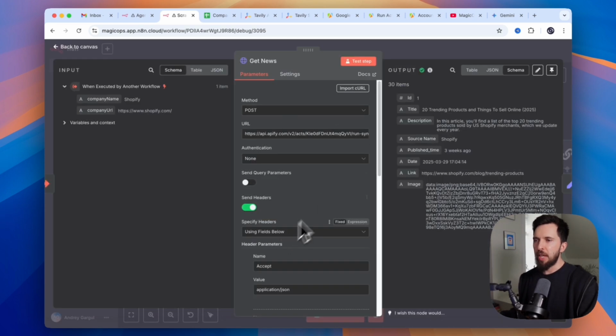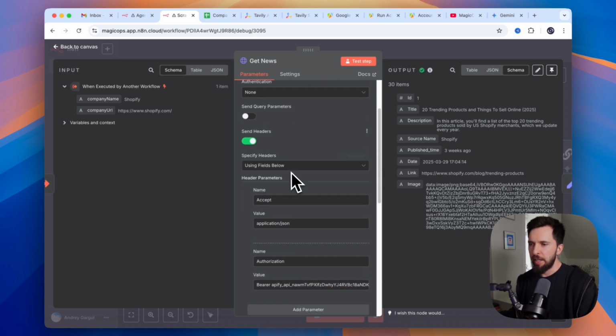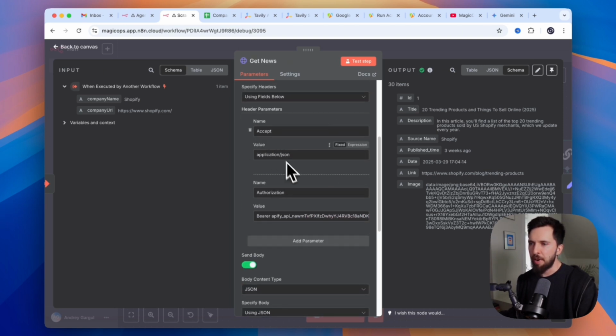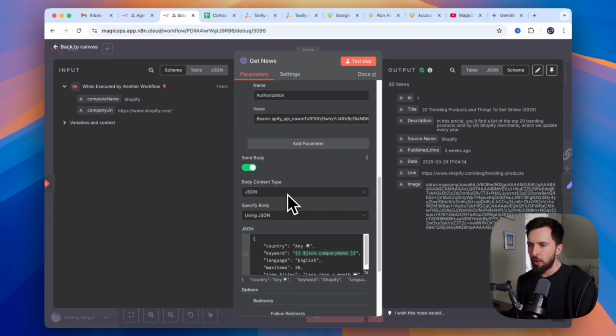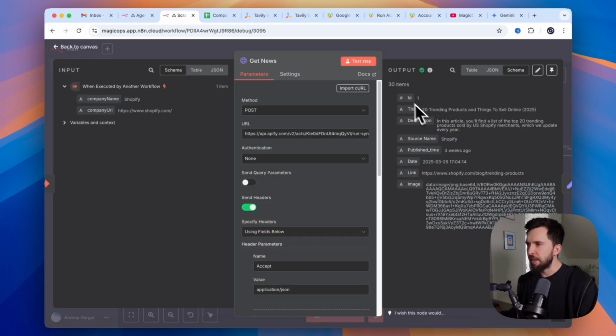And it will automatically fill out all these fields with the right data. So it will put the URL, it will provide the right header parameters, your authorization token, and your JSON here as well.